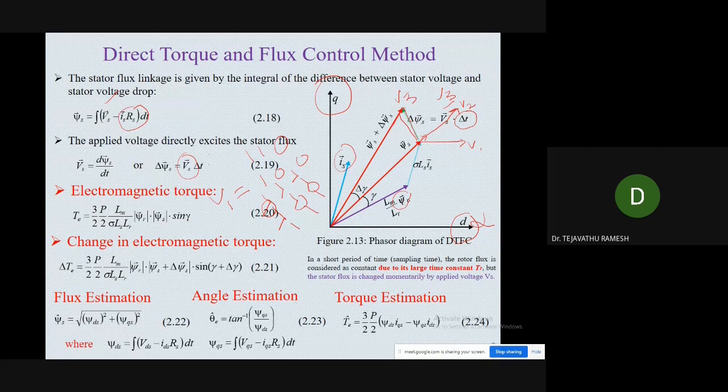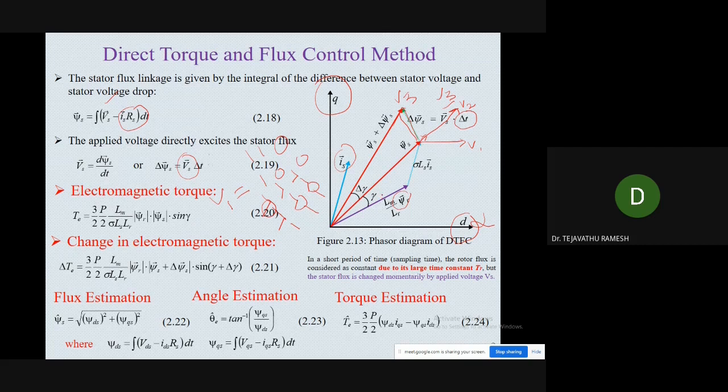In that small time, psi r will not change, because psi r, the rotor flux, has a large time constant, so it will take some time to change. We are taking a very small time, so we assume that psi r stays in the same position. Now when we select voltage vector V3, the flux position will be psi s plus change in psi s. Then what about the torque?